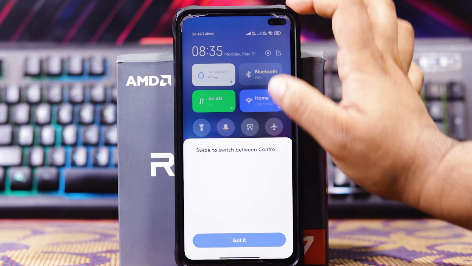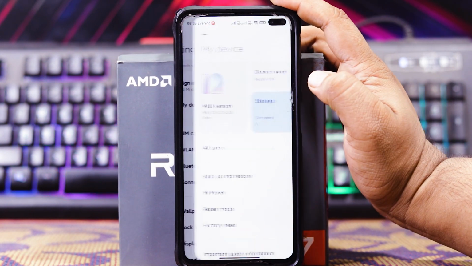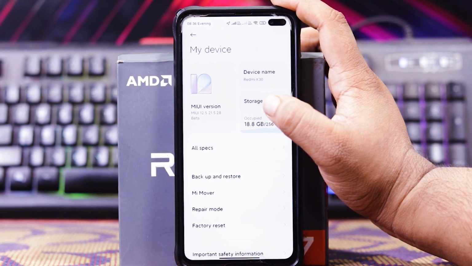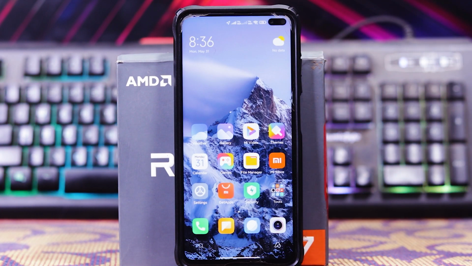So I just go to settings and my device. As you can see, the MIUI version is MIUI 12.5 21.5.28 beta. So this is how you install the MIUI 12.5 21.5.28 on Poco X2.